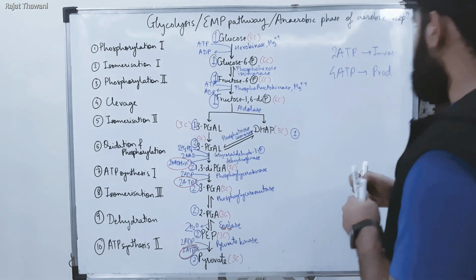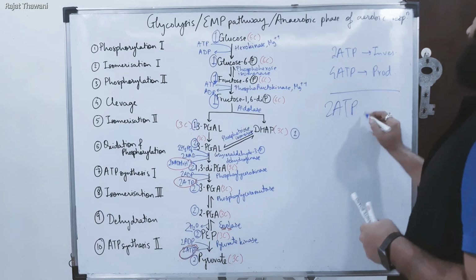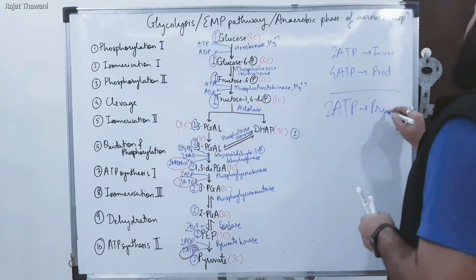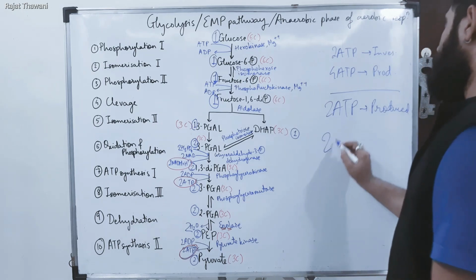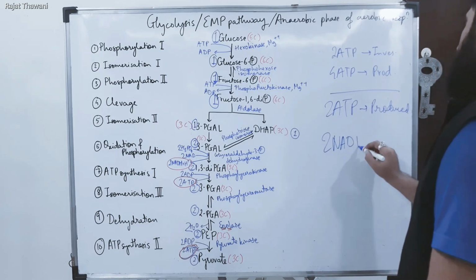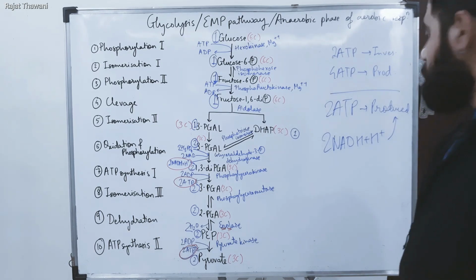So net gain of ATP is how much? 2 ATPs produced. Right? Also you will observe 2 NADH plus H plus also produced. So this is the net gain.